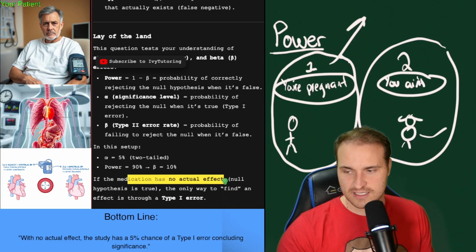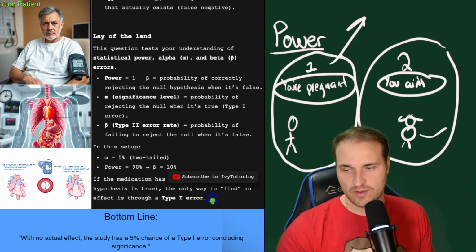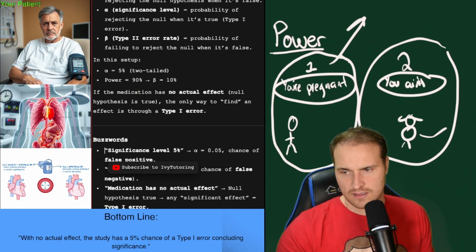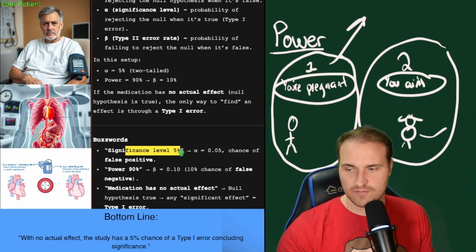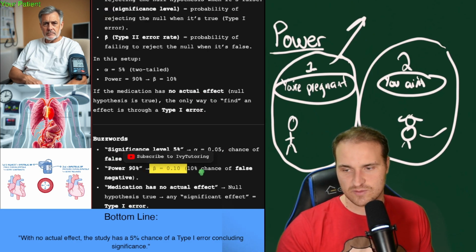So if a medication has no actual effect, the null hypothesis is true. And the only way to find an effect is through a type 1 error, when you say you're pregnant, but they're actually not. That would be the type 1 error, that you find the effect even though there was none. All right, so buzzword, significance level of 5% would be the alpha. That's the chance of finding a false positive. And then the power, 90%, means the beta is 10%, so the actual chance of a false negative.